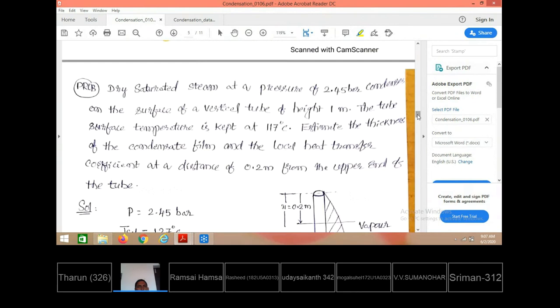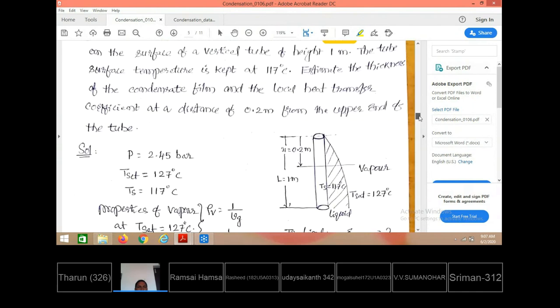Continuing, let us take a problem and work it out. Dry saturated steam at a pressure of 2.45 bar. Originally the vapor is available at this pressure. Corresponding to that, what is the saturation temperature? That is taken from the steam tables. Based on the saturation pressure tables, knowing the pressure value, its saturation temperature is taken from the steam tables. So the vapor is now available at this temperature.